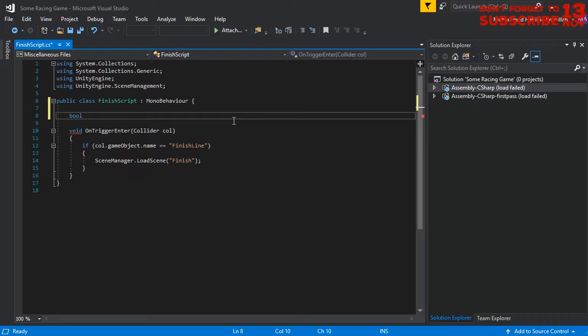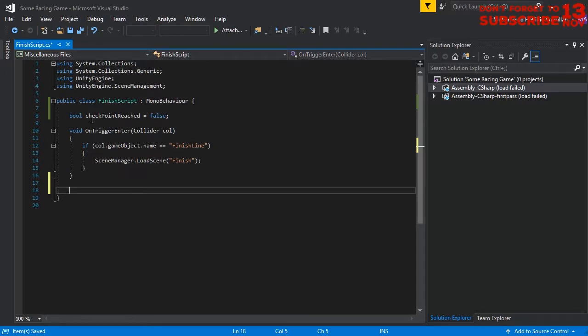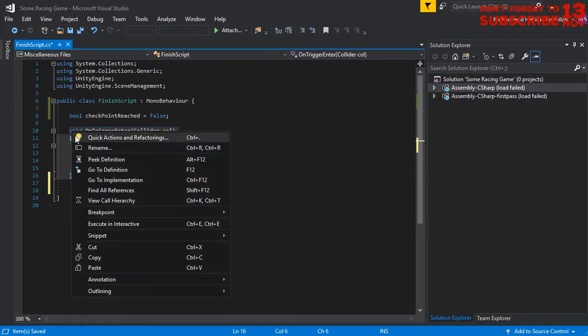I will name it checkpoint reach, and the value of this checkpoint reach is false. Here we are going to create another block of script which is similar to this one.